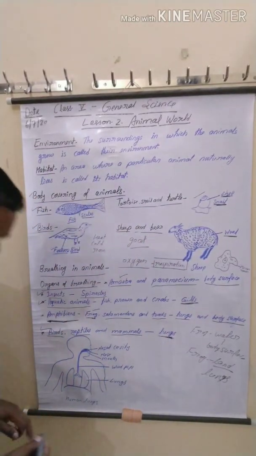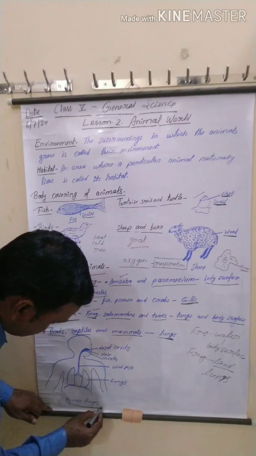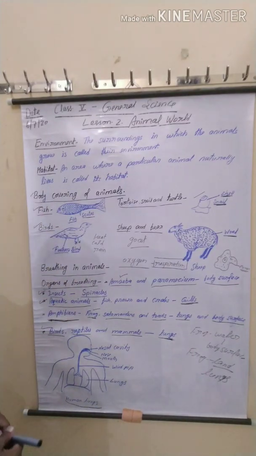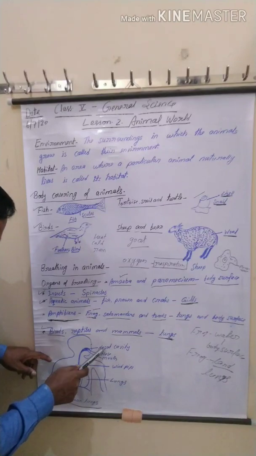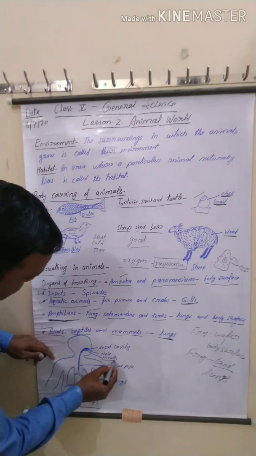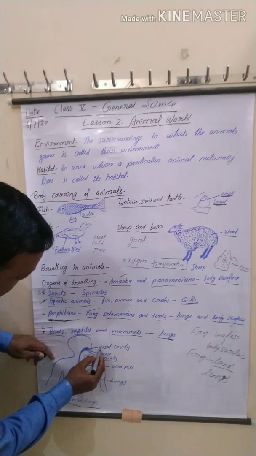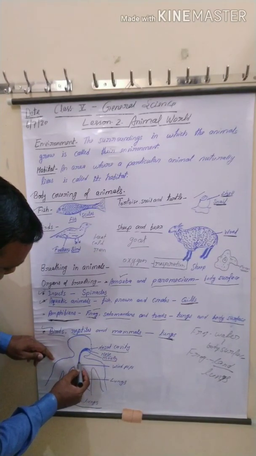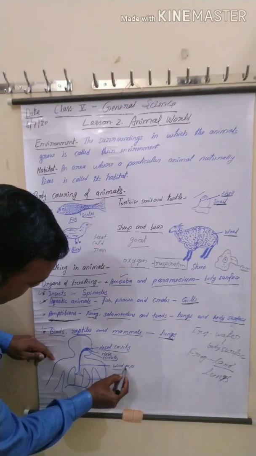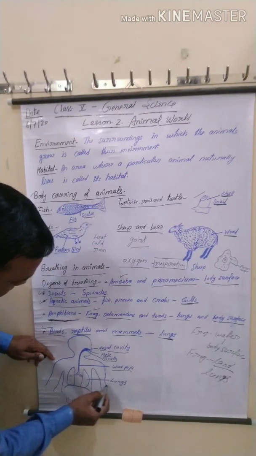I here draw the human respiratory organs, human lungs. See here the mouth, nose, nasal cavity, and here this is a pipe. This pipe is called the windpipe, and here lungs.